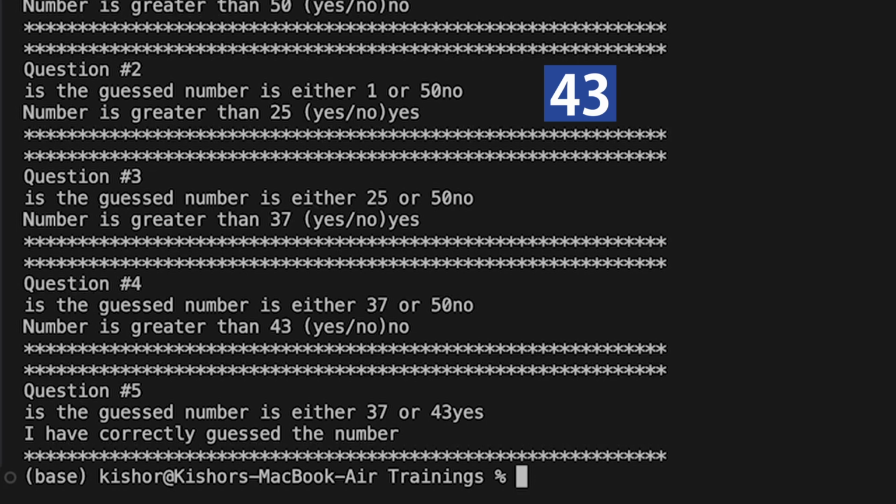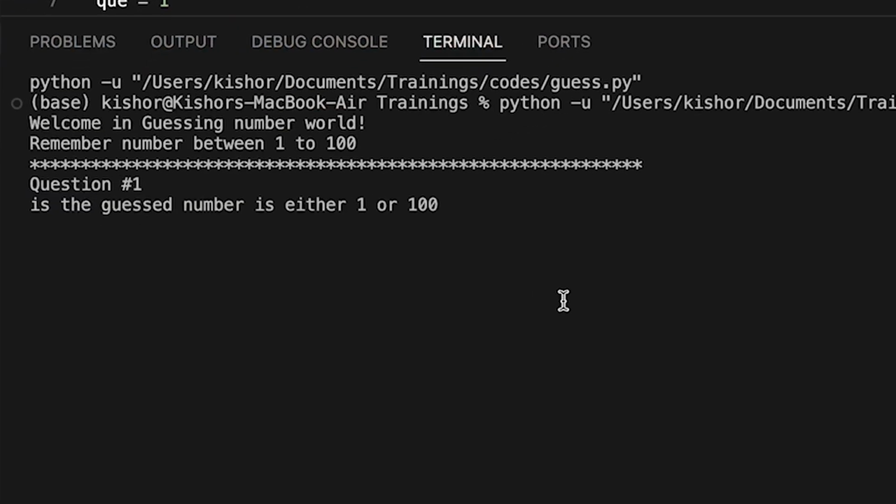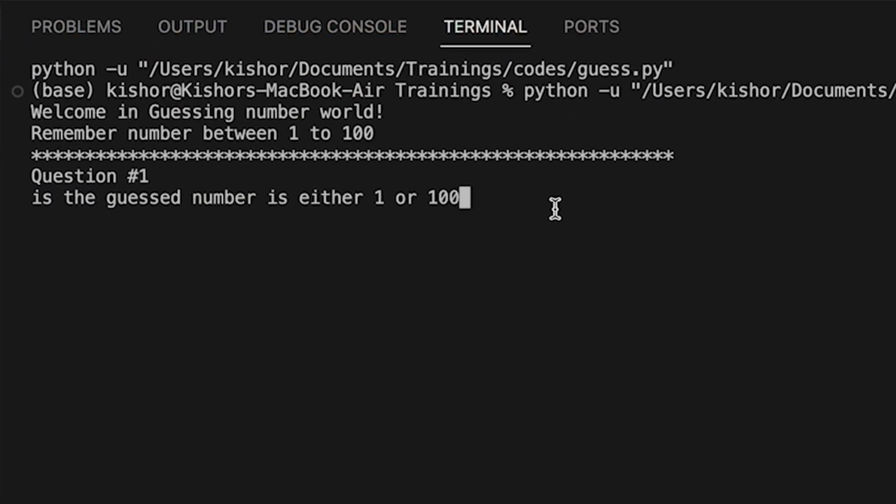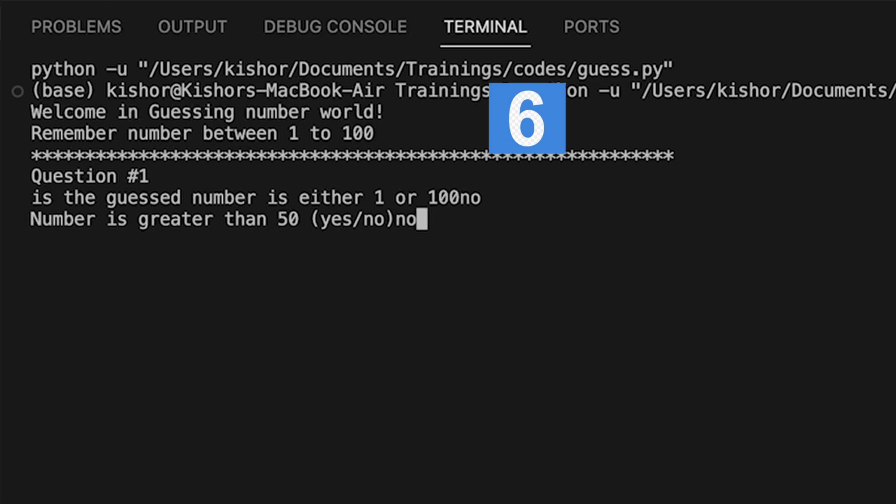If you want to guess any other number, let's guess that number. The number I am thinking of is 6. Is the guess number either 1 or 100? No. No.